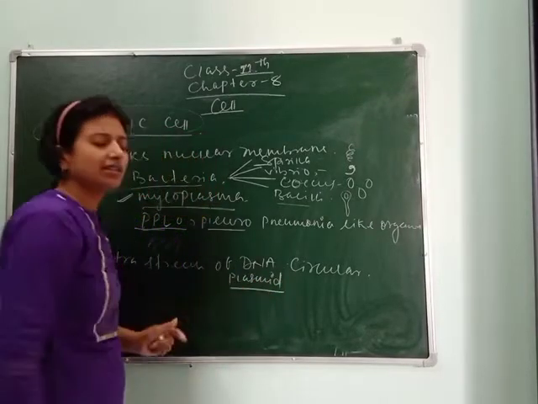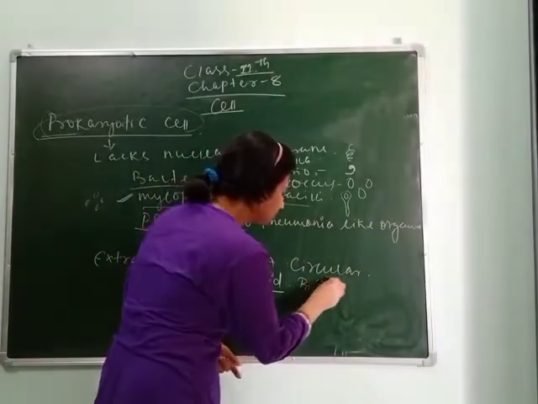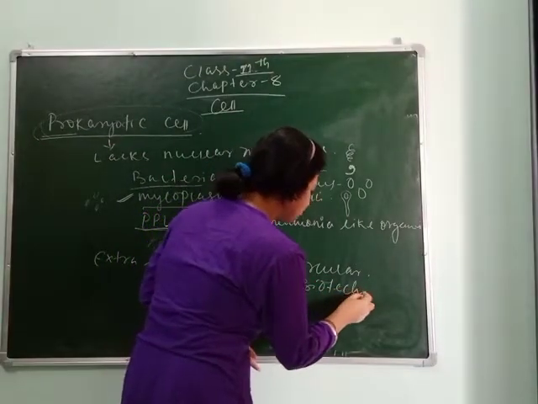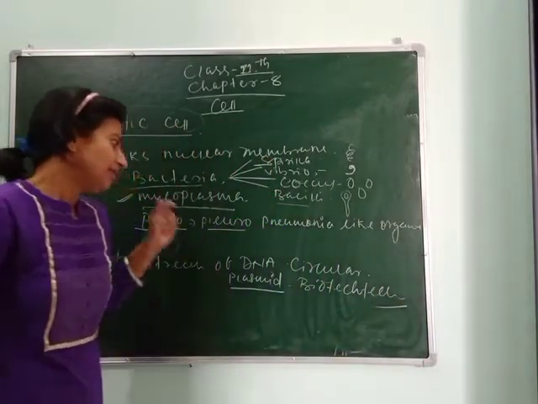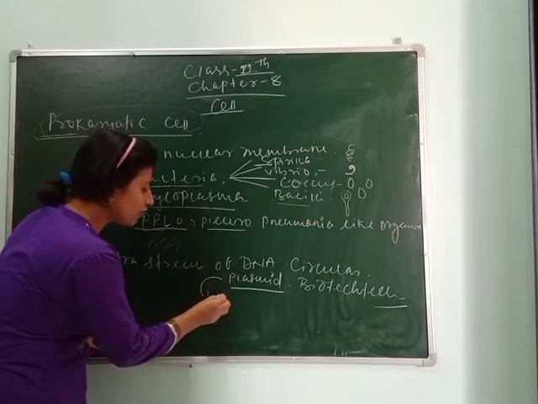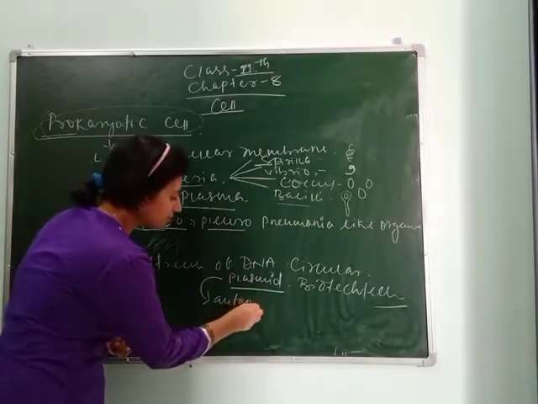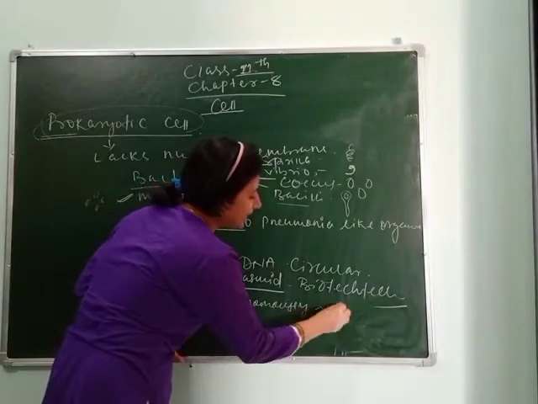The plasmid is always used in the study of biotechnology, which you will study in class 12, because of their replicating capacity. They are called autonomously replicating.